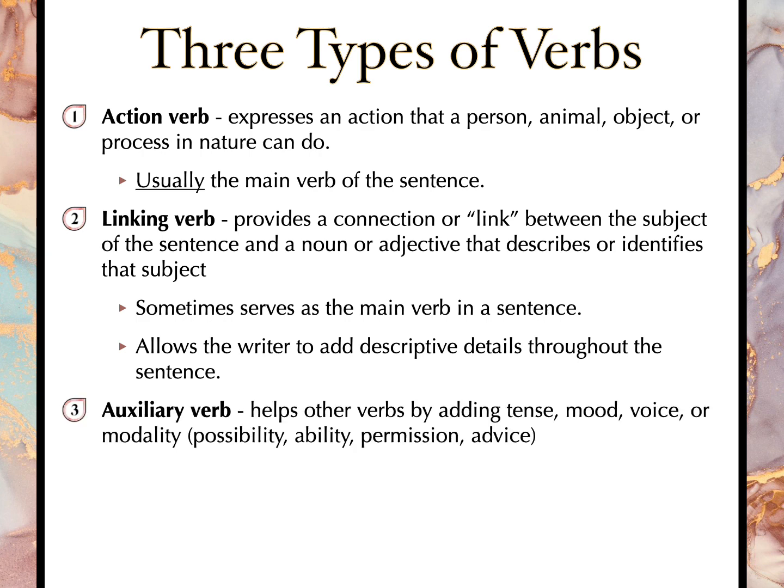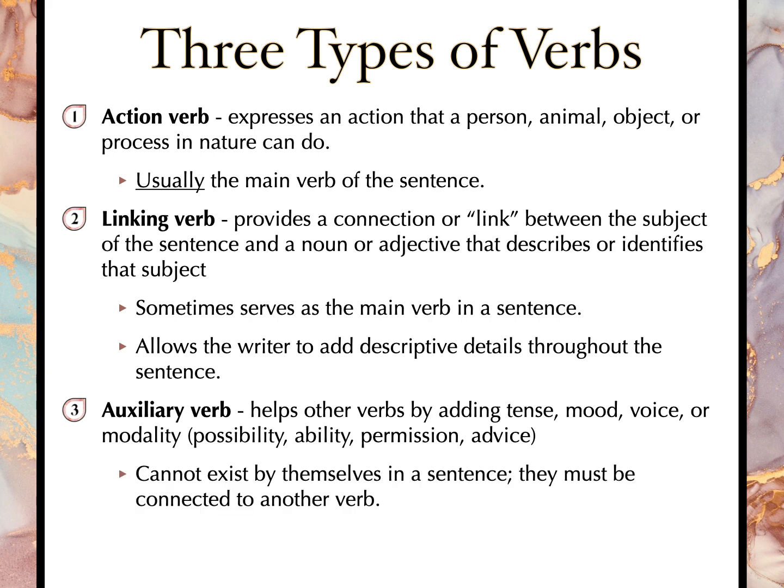Your third type is an auxiliary verb. An auxiliary verb helps other verbs by adding tense, mood, voice, or modality. Modality is possibility, ability, permission, advice. So for example, a word like may or must. Now, the thing about auxiliary verbs is that they cannot exist by themselves in a sentence. An auxiliary verb always has to be connected to another verb. It's basically helping another verb do its job, which is why auxiliary verbs are also known as helping verbs.